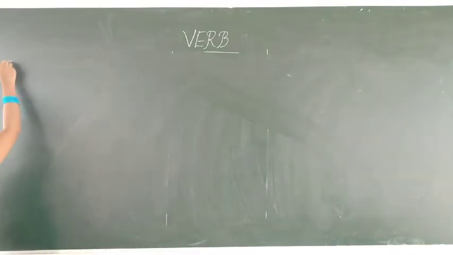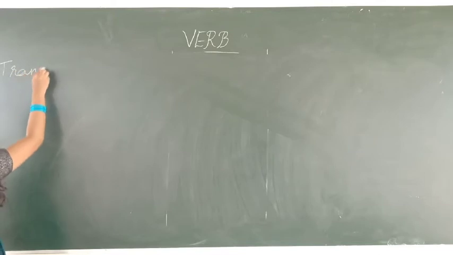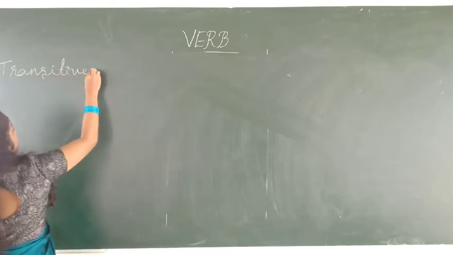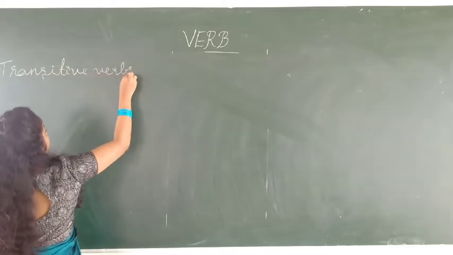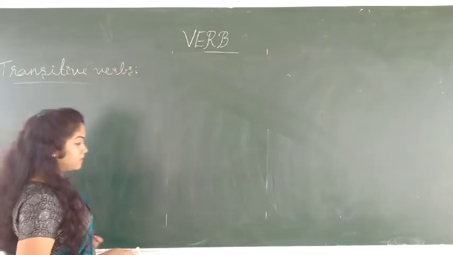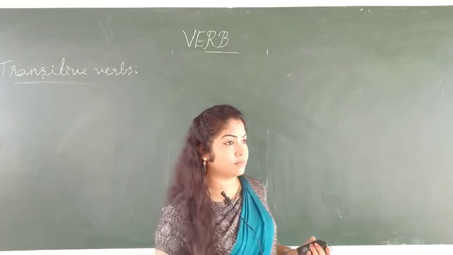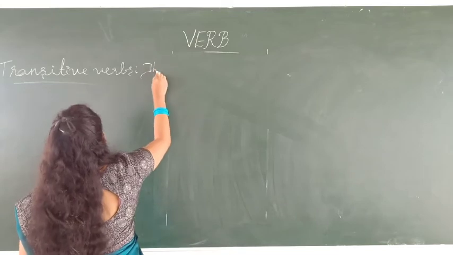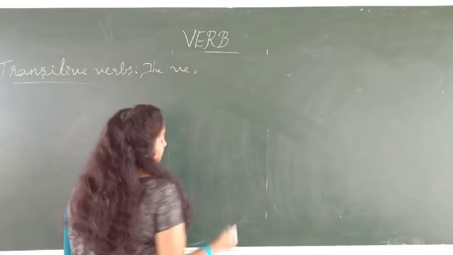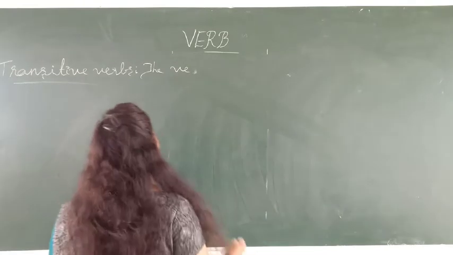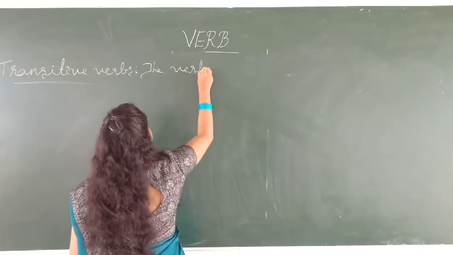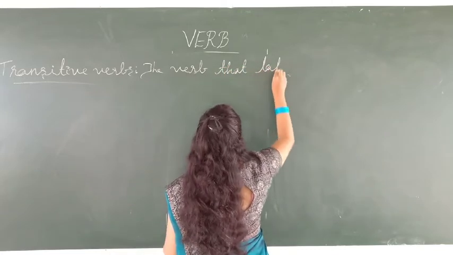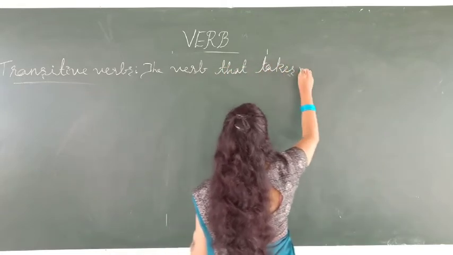First one is transitive verbs. Transitive verbs are nothing but the verb that takes an object.